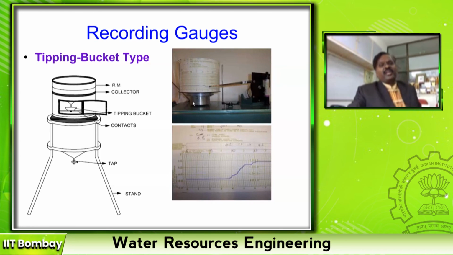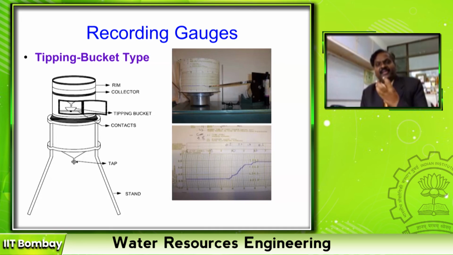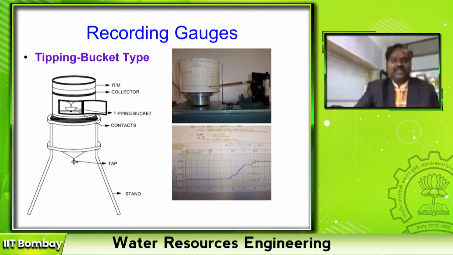A clock driven chart means there is a mechanism which rotates depending upon the clock time, 12 hours or 24 hours. And there is a chart which has time period from 8:30 in the morning today to the next day 8:30 in the morning, or some charts are 0 time period to 0 time period. When you fix this chart, one round makes 1 day, right?